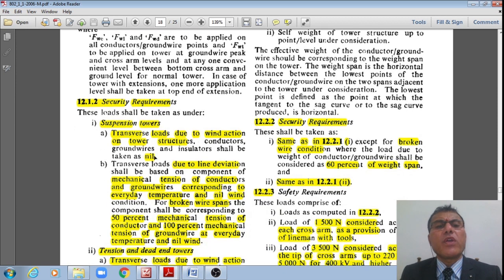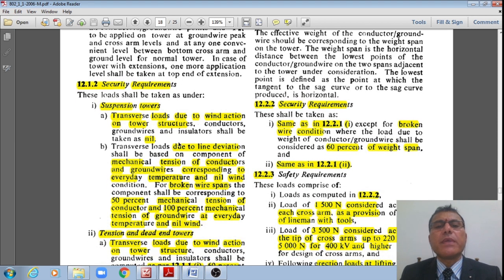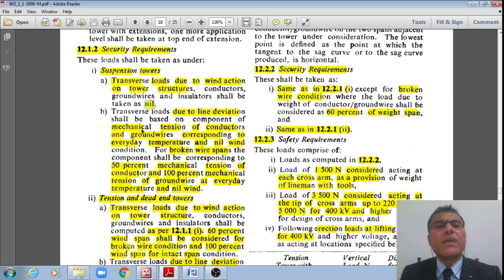Whereas from security requirements point of view, these loads shall be taken as under on the suspension towers. The transverse load due to wind action on the towers, conductors and ground wires or insulators shall be taken as nil. You need not take, right? Whereas the transverse loads due to line deviation shall be based on the components of the mechanical tension of conductors or ground wires corresponding to everyday temperatures, whereas it is taken as nil wind condition